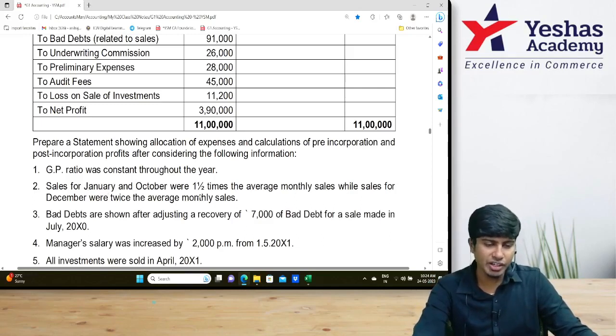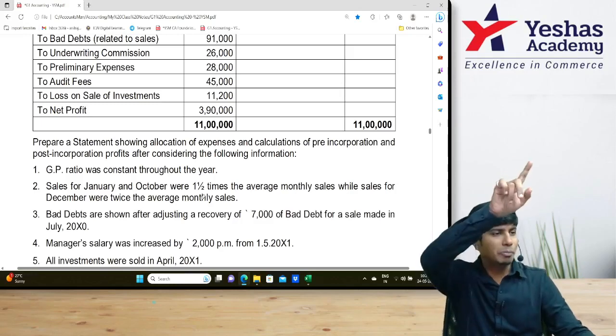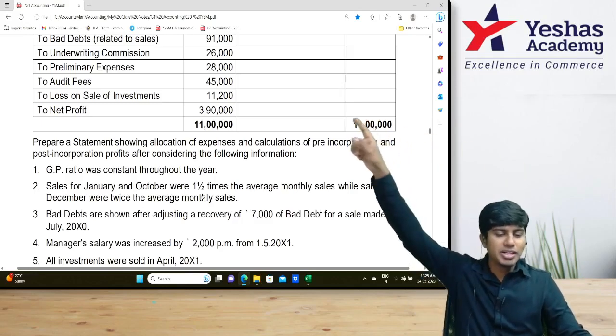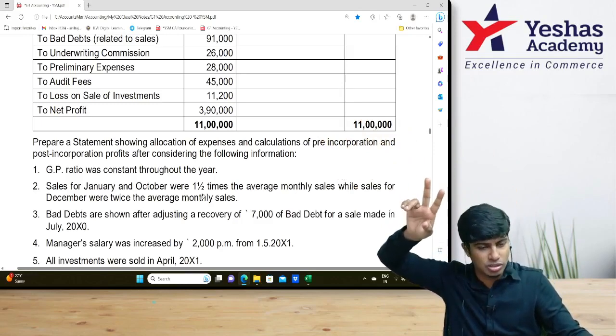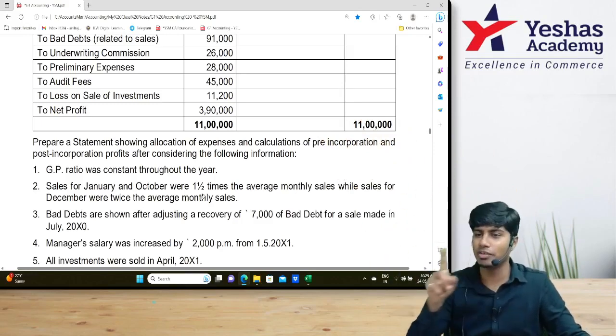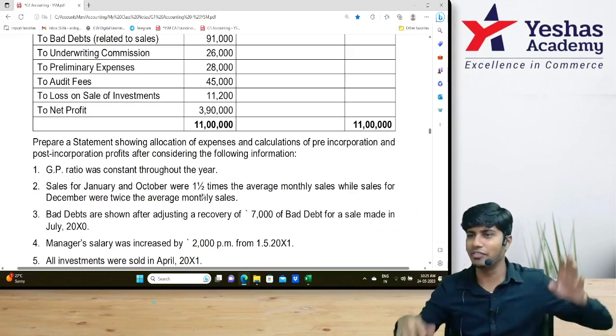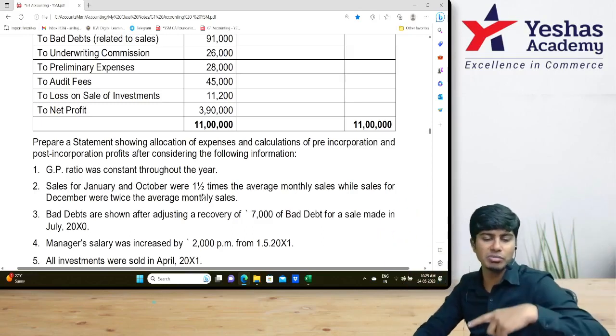Sales for January and October was 1.5 times the average monthly sales. For December, it is twice. So January 1.5, October 1.5, December 2. Remaining months, February, March, April, May, June, July, August, September, November, everywhere you will write 1. Two months you will write 1.5, one month you will write 2.